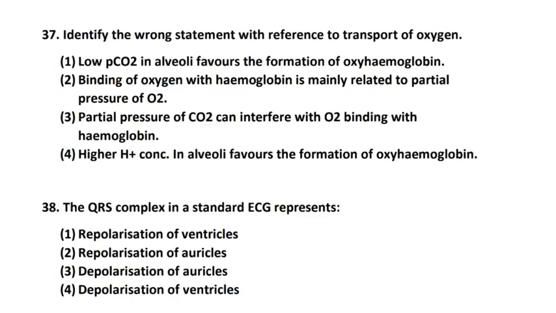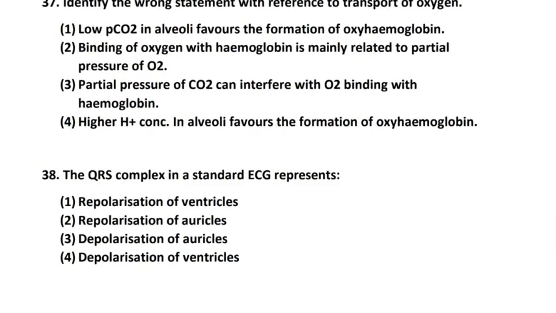Option 4, higher hydrogen ion concentration in alveoli favors formation of oxyhemoglobin. So option 4 is the correct answer. It's a wrong statement, so the others are correct statements.